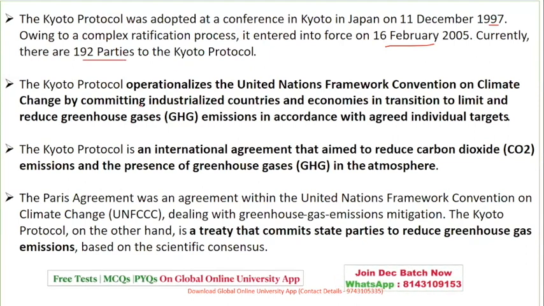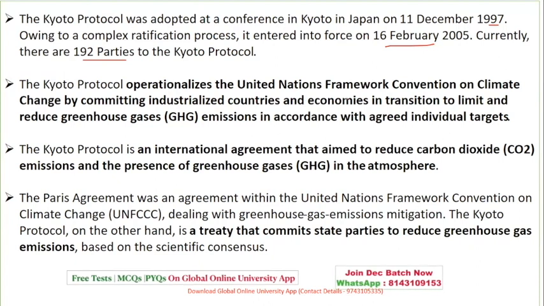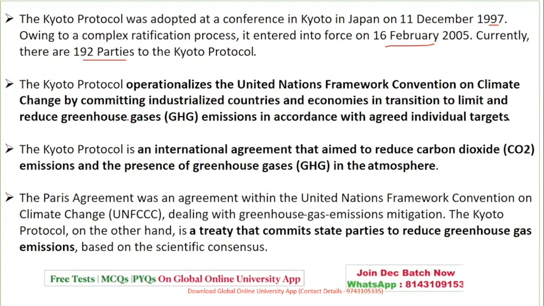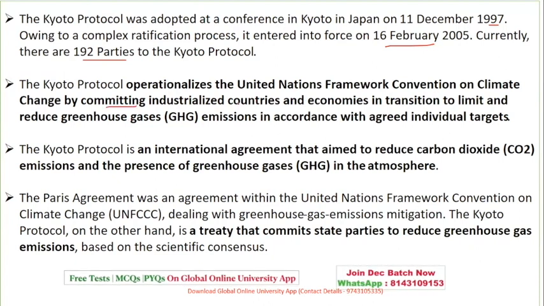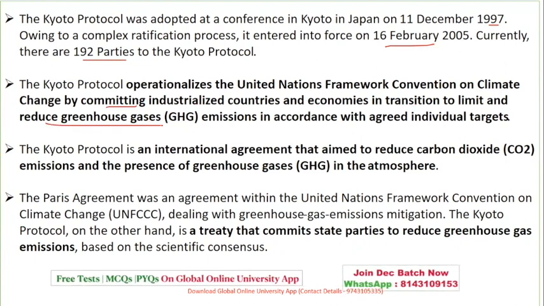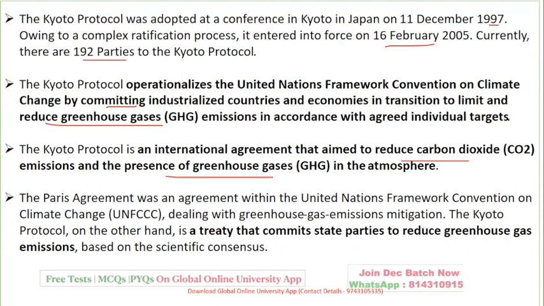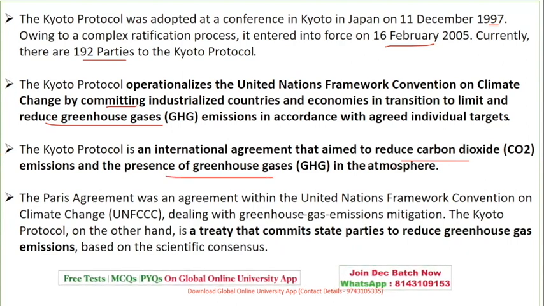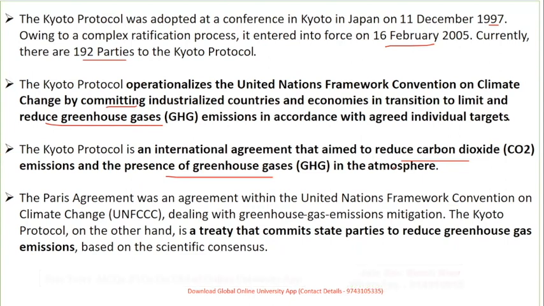What it does is operationalize the United Nations Framework Convention on Climate Change by committing industrialized countries and economies to limit greenhouse gas emissions. It is an international agreement aimed at reducing carbon dioxide emissions and the presence of greenhouse gases. That's why I said the keyword is emission. So you have to remember it like that.